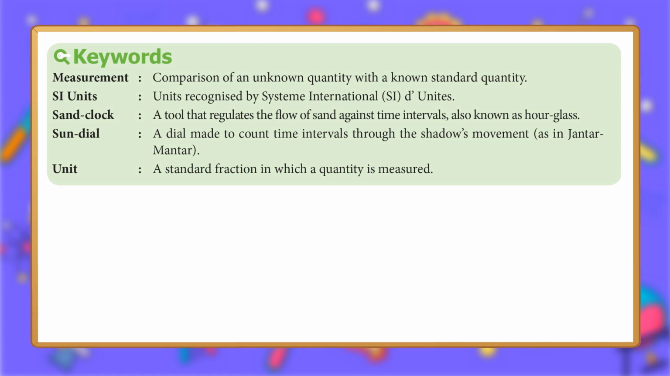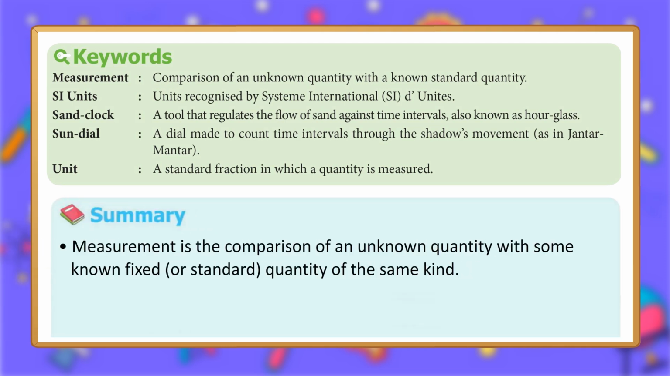Keywords. Measurement: comparison of an unknown quantity with a known standard quantity. SI units: units recognized by the System International, SI. Sand clock: a tool that regulates the flow of sand against time intervals, also known as an hourglass. Sundial: a dial made to count time intervals through the shadow's movement, as in Jantar Mantar. Unit: a standard fraction in which a quantity is measured.